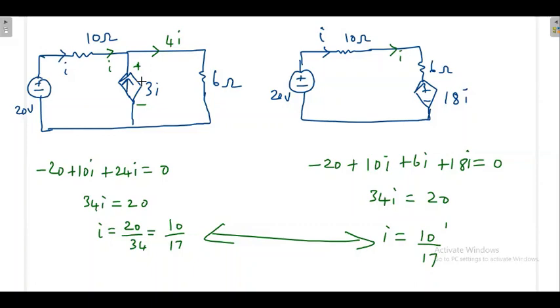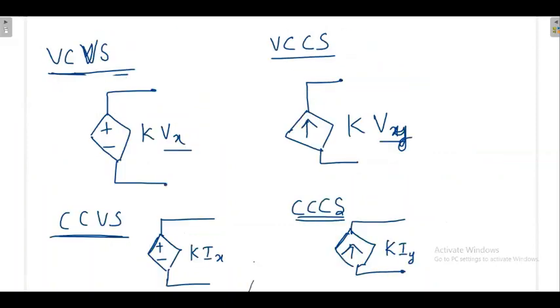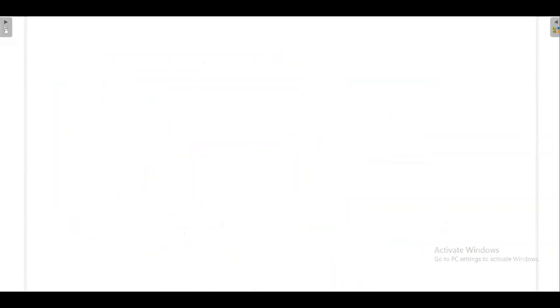One or two problems again. It will be clear when we discuss the superposition theorem. Which will absorb, which will deliver, even with independent sources, if more than one source is present, you cannot expect all the sources to deliver the power. Some source may absorb the power. I will clarify that later. Okay, so the next one is network theorems.